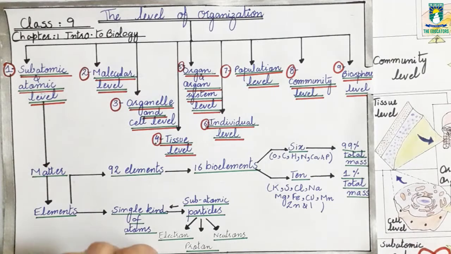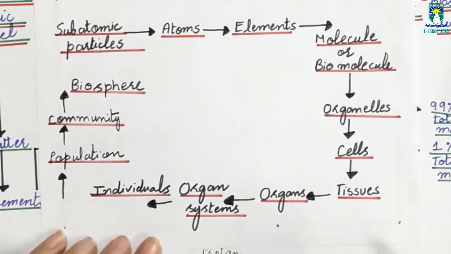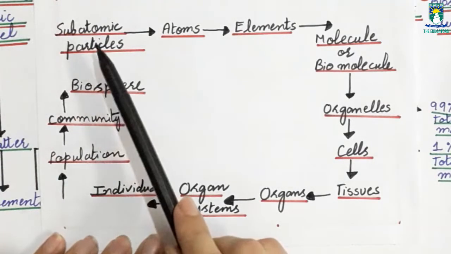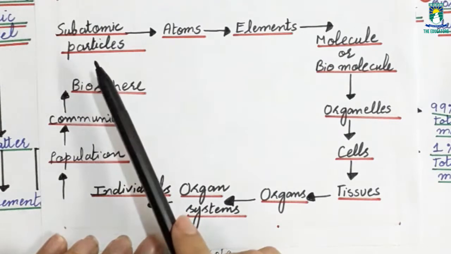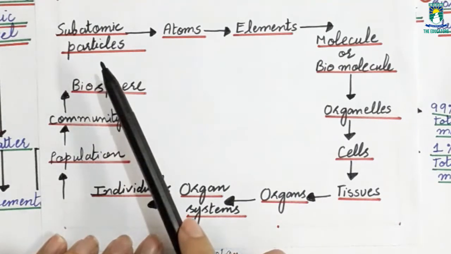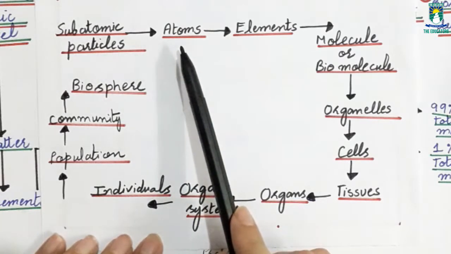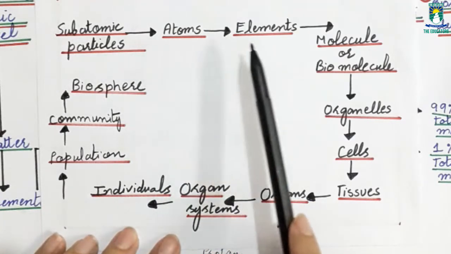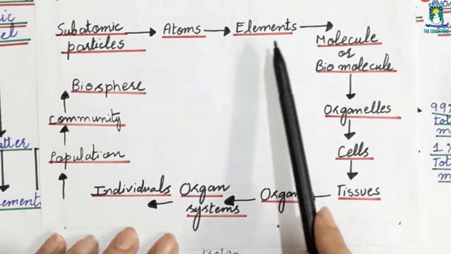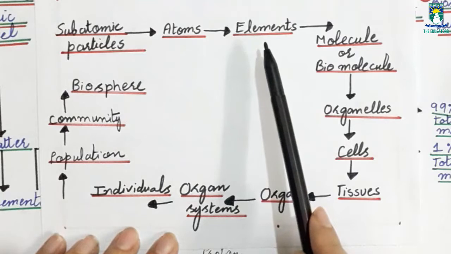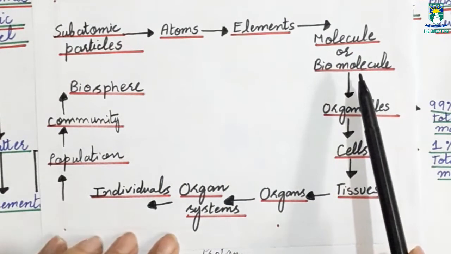If I show you a flow chart of these levels: subatomic particles, which are electrons, protons and neutrons, assemble to form atoms. Atoms assemble to form elements or bioelements. Elements or bioelements assemble to form molecules or biomolecules.